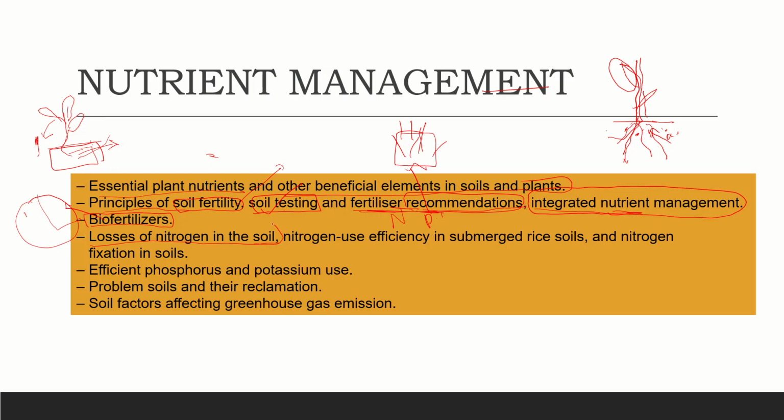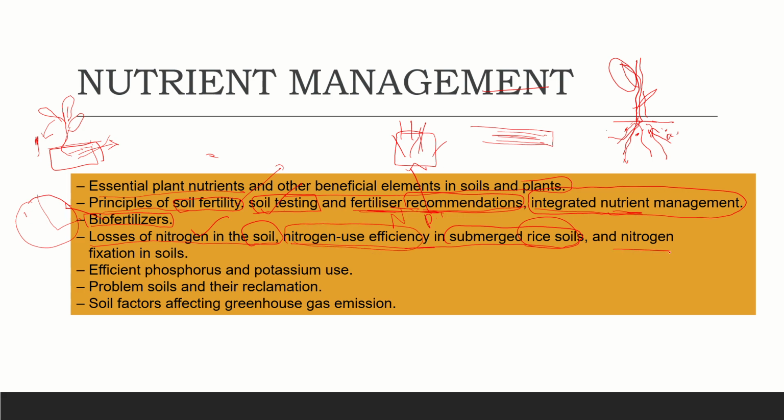So this is the procedure, but a few times we may lose the nitrogen from the soil. And nitrogen use efficiency in submerged rice soils. Submerged means the land which is completely covered with water. We normally see this kind of condition for rice crops.